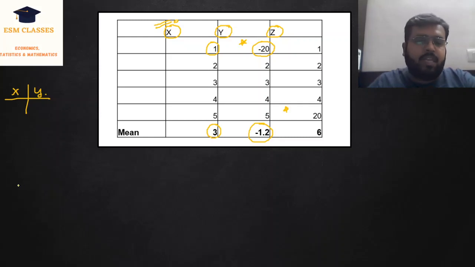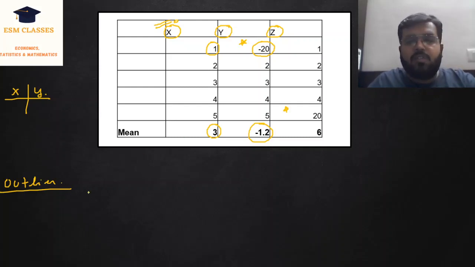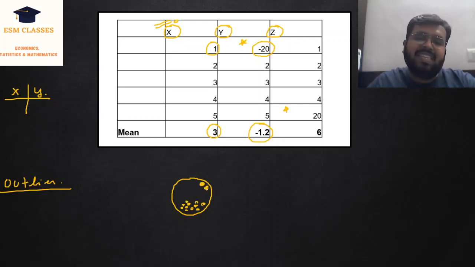Secondly, here we need to learn a new concept which is known as outlier. An outlier is that particular value which is quite different from the rest of the values, right? So let's say if this is a circle, all values are lying here and one or two values are lying here. So these two values are known as my outliers. Similarly, in the case of data set Y, we can see that the very different value from the data set is -20, and in the case of Z, the very different value in this data set is 20.